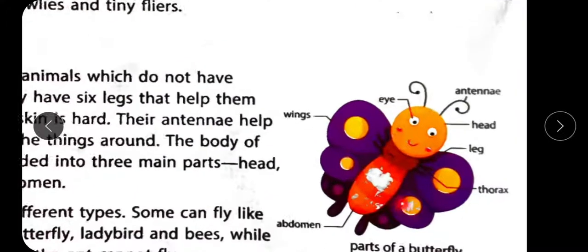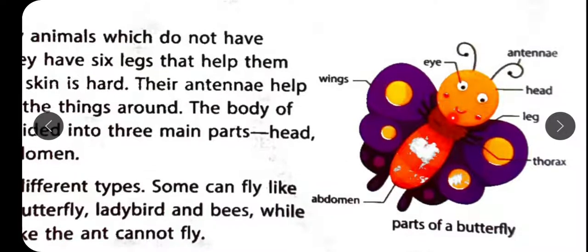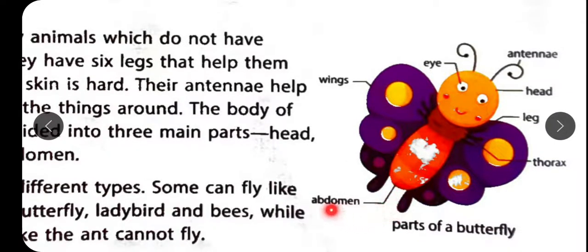See, here we can see. This portion is head, this is thorax and this is abdomen, right? So all insects have 6 legs. The legs of the butterfly, they are here, right? And all the legs are connected to the thorax.